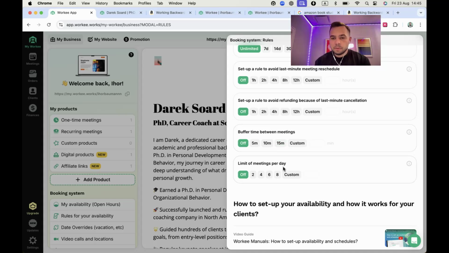And limit of meetings per day. This feature is very usable by our busy customers because it allows you to keep your schedule healthy. You can say, hey, I want to have a maximum of 7 meetings a day. And it means that if you still have some available time slots, but you have this limit of 7 meetings a day, your customers won't be able to book you for the day anymore.